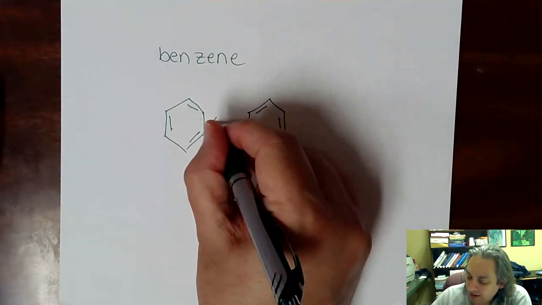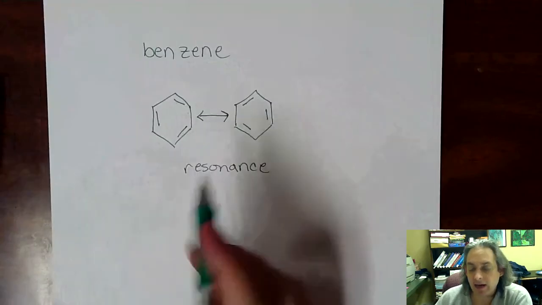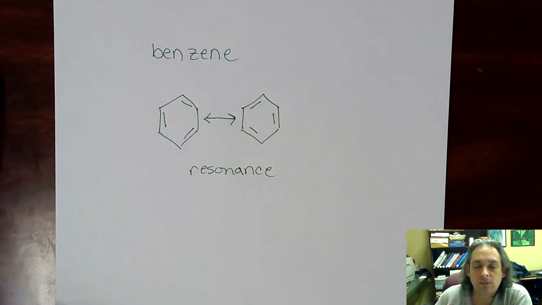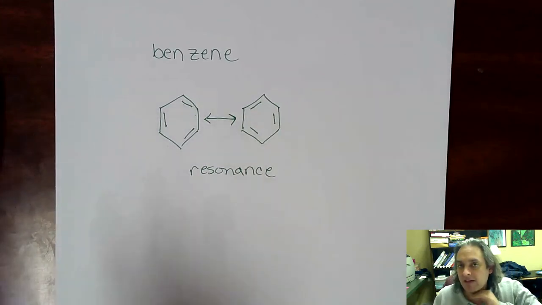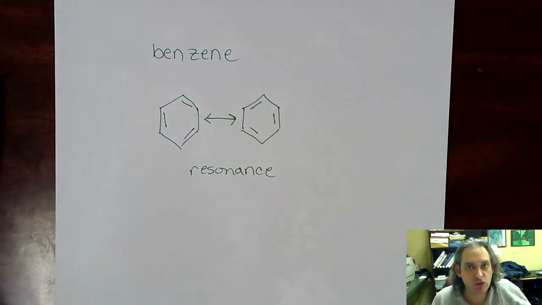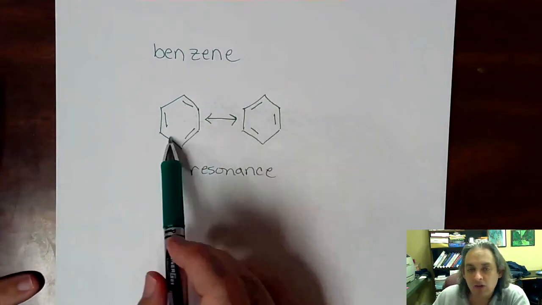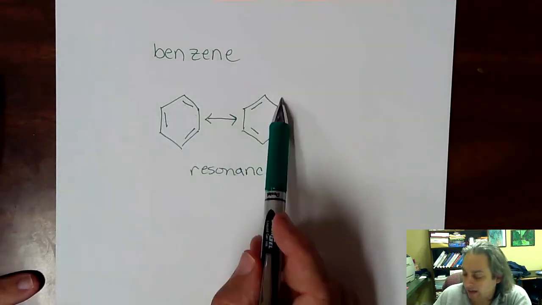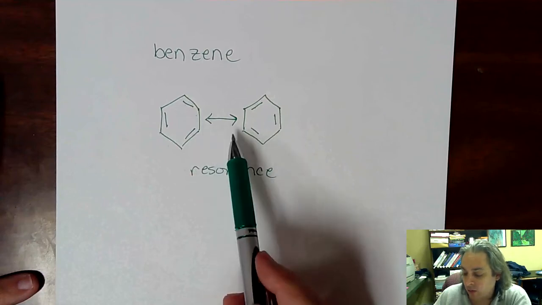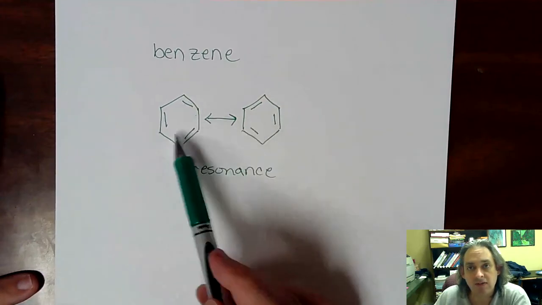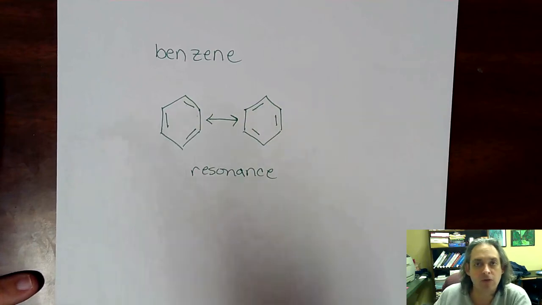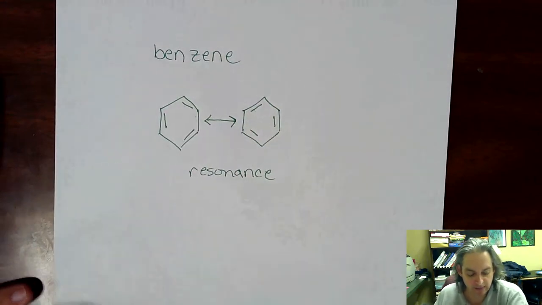And so a lot of times we represent that with a double arrow, showing that both of these molecules are being represented. It's very difficult on paper to show what the true structure of the benzene molecule is. So this is why we have a resonance form. This molecule itself does not exist. This one does not exist. What exists is a combination of these two molecules all at the same time. And so this is what we call resonance forms for the benzene molecule.